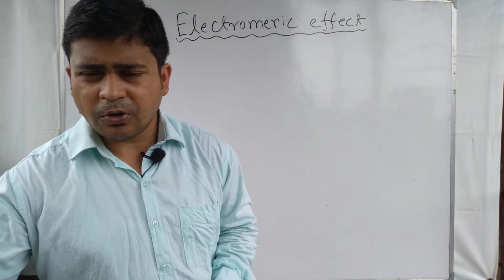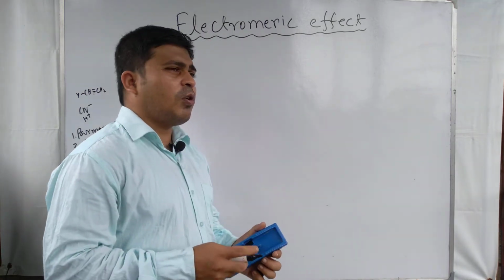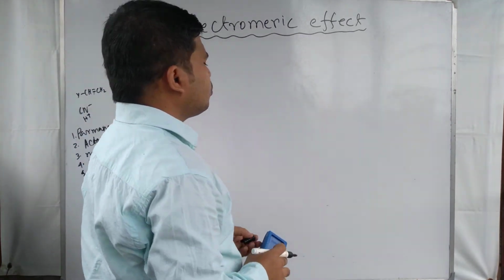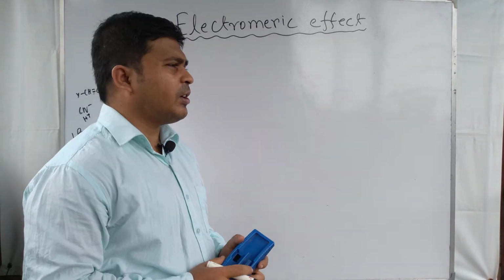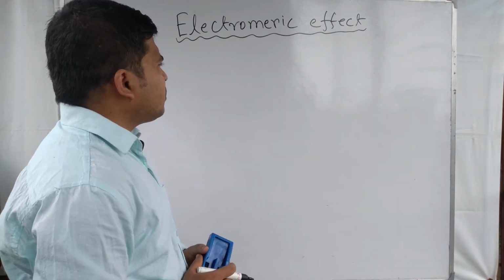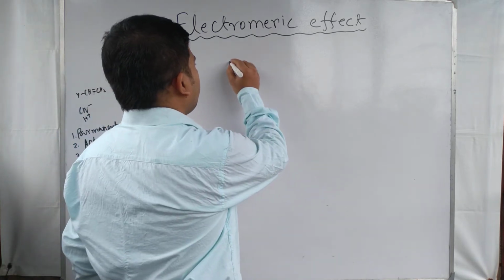Discussion is about the electromagnetic effect, and the electromagnetic effect is a very important kind of effect in organic chemistry, and it is used to find out the addition reaction, the direction of addition reaction, etc. So let's start our discussion. The electromagnetic effect is a temporary effect.